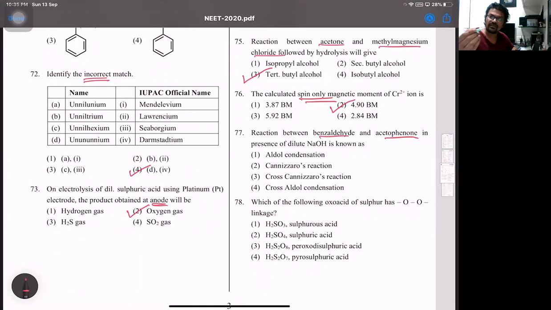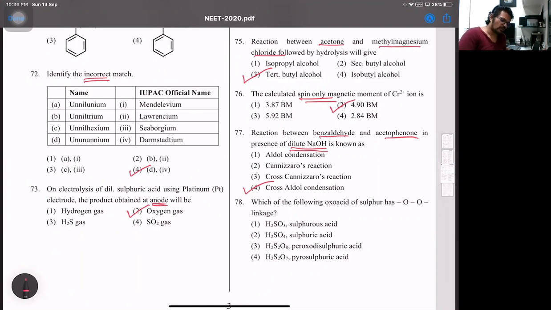See, the way they have given in the question only the answer with dilute NaOH. Now with dilute NaOH, we all know that's 10% NaOH. So two separate, an aldehyde and a ketone over there. All right. So in this case, this is going to be nothing but cross aldol condensation. So 77 is 4 over there.